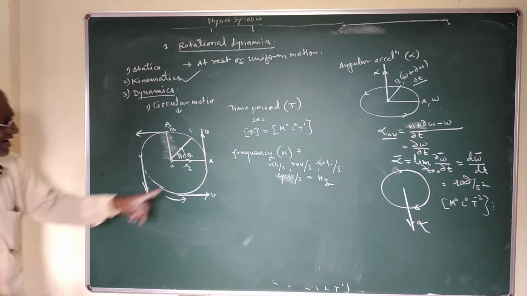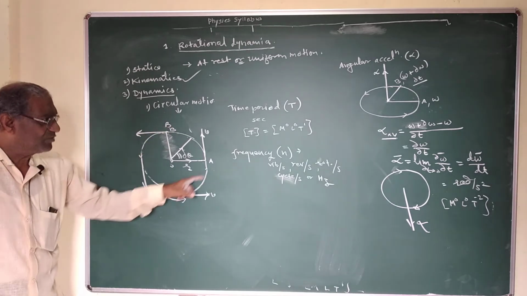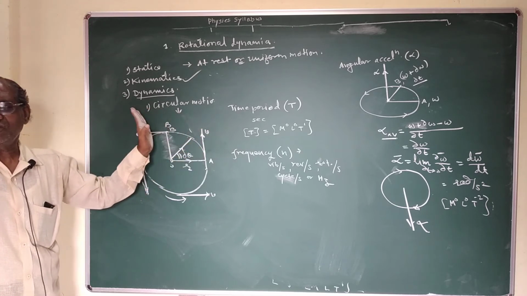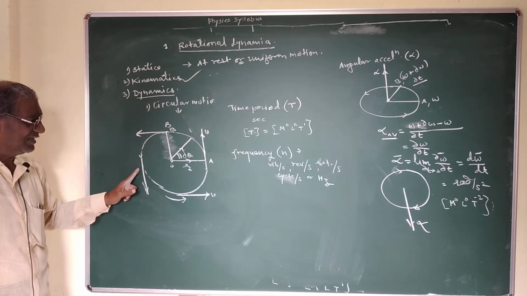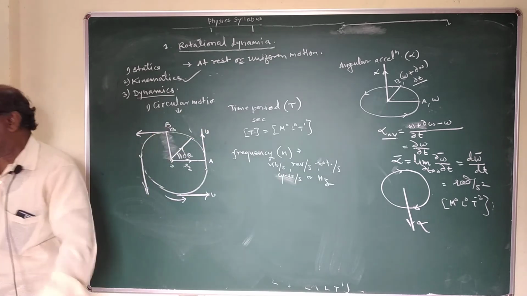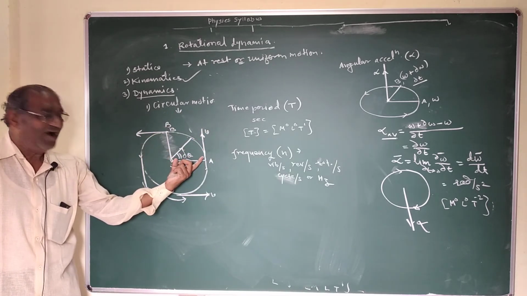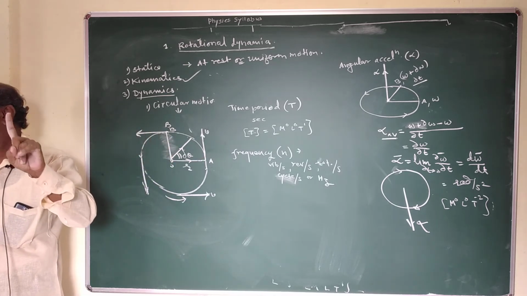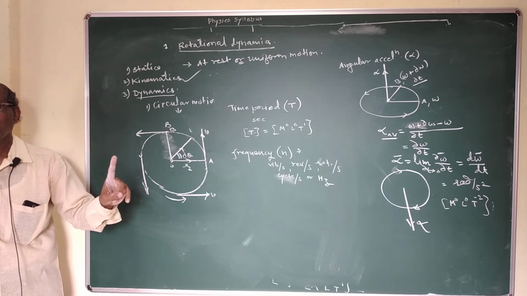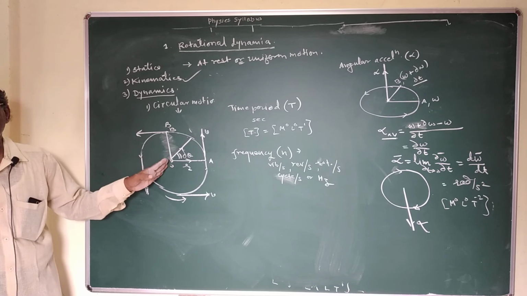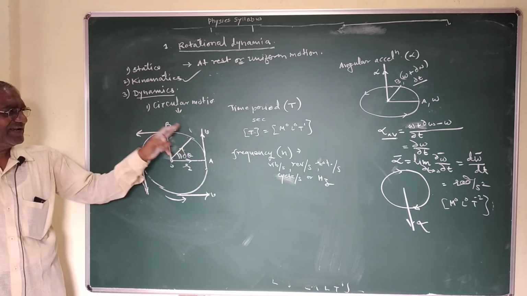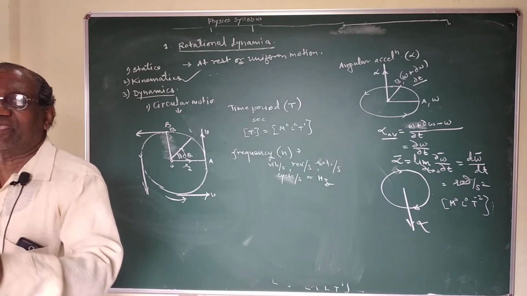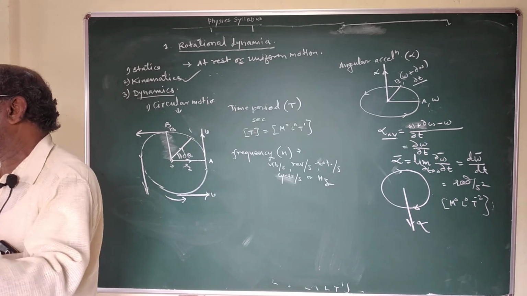It means that when the particle performs uniform circular motion, the direction of velocity of the particle with respect to time changes continuously with constant magnitude of velocity, because the speed of the particle remains constant and the magnitude of velocity is constant. So in uniform circular motion, the velocity of the particle changes in terms of direction. Hence uniform circular motion of the particle is also called an accelerated motion.